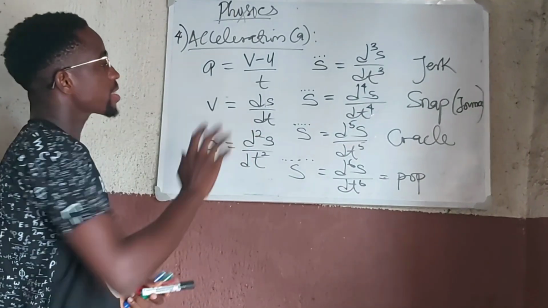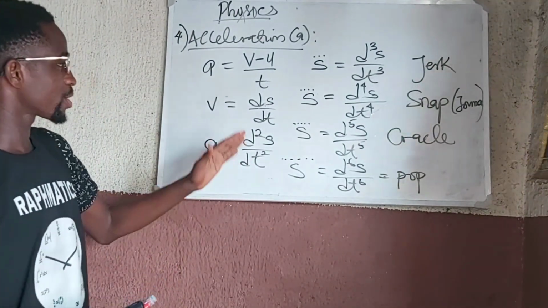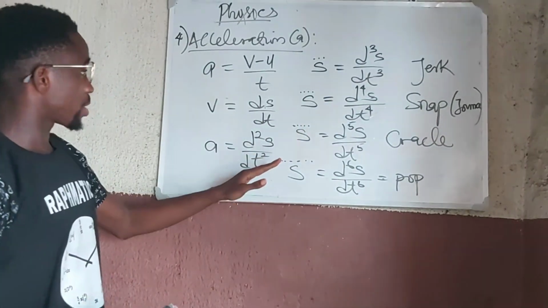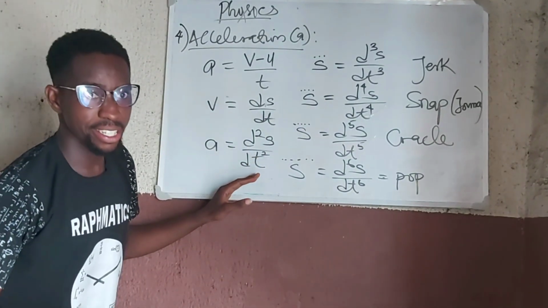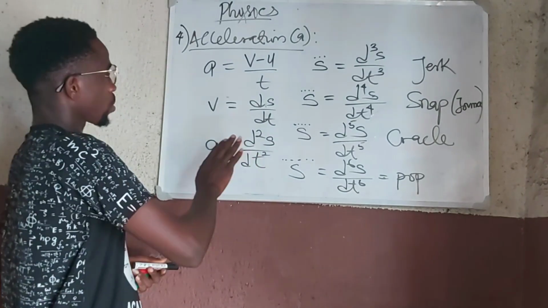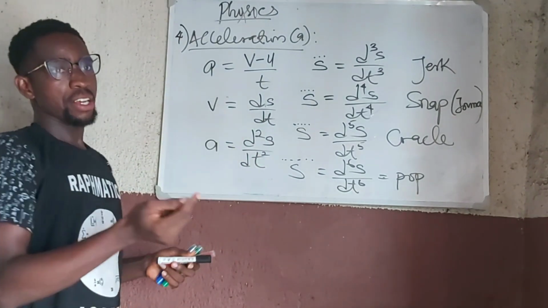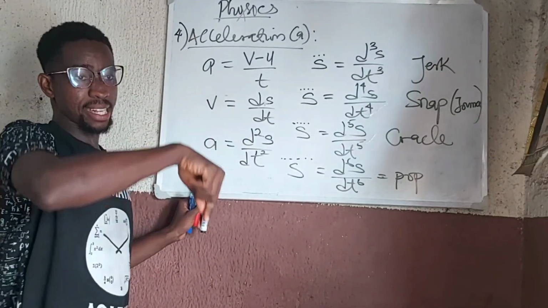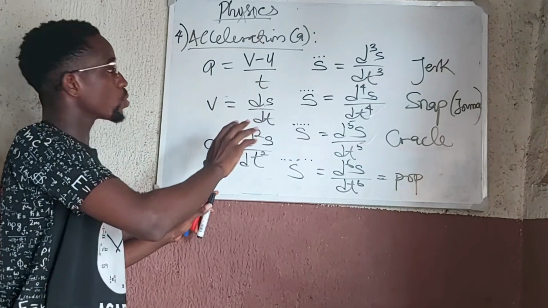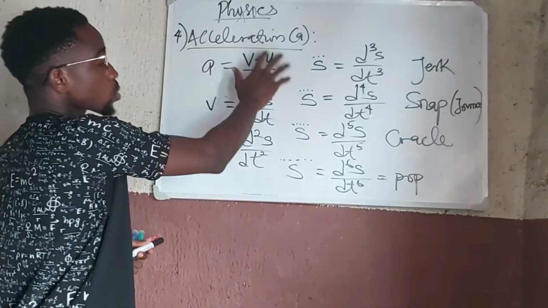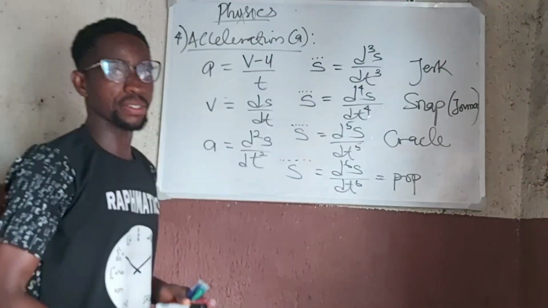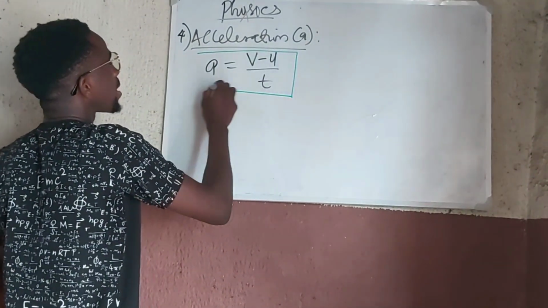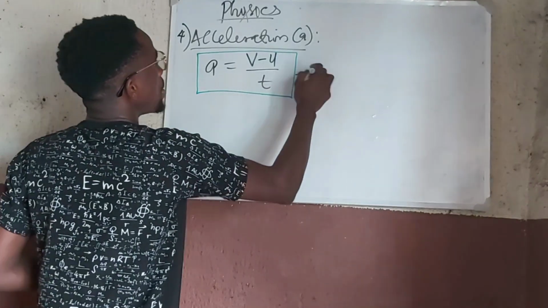But this is not our concern for now. Don't worry about the pop, the crackle, the snap, the jerk. We are just concerned with acceleration at this moment. So we'll focus on acceleration, and most times we are not even interested in instantaneous acceleration, but the average value. So this is what we want to study. And so our formula here shows that acceleration is the change in velocity per time.